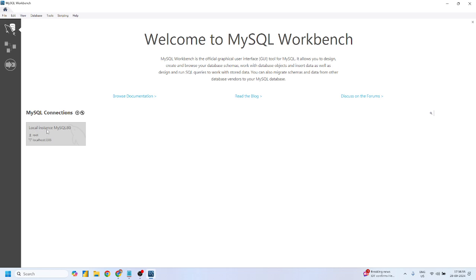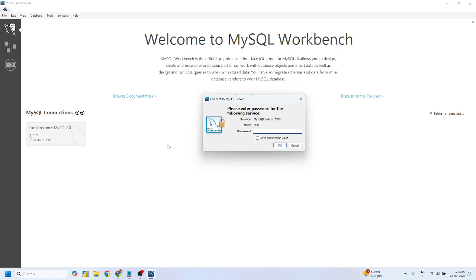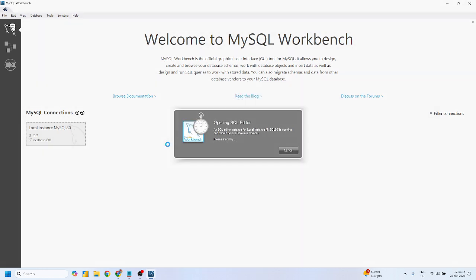This system picks my local instance or local storage, which is why it is called Local Instance MySQL80. The username is root, which is the default. The host is localhost. You have to click on it. If you set a password while installing, give the same password. If not, just leave it.